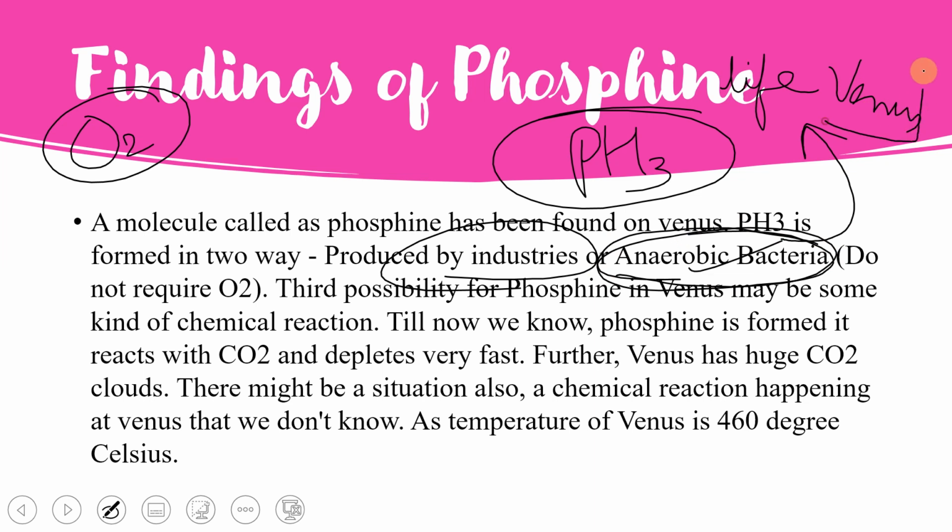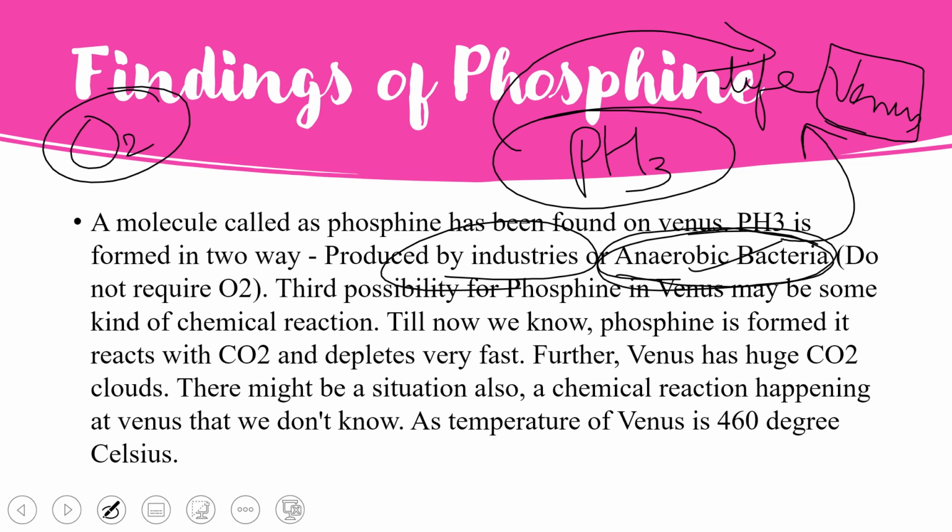But just remember one thing, Venus is not like Earth. The temperature of Venus is huge, so we can't be sure that the presence of phosphine on Venus is because of anaerobic bacteria. We can't expect industries on Venus, so the other option left is anaerobic bacteria. We can't be sure 100%, I would even say not 50% sure, that bacteria are there, because the environment of Venus is completely different from Earth. But the scientists are researching it.